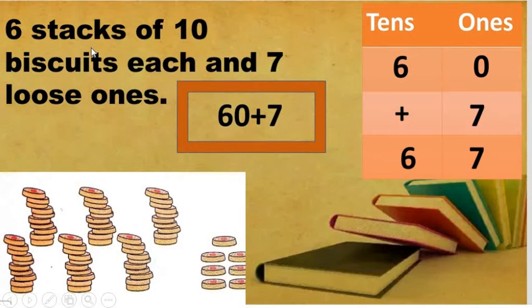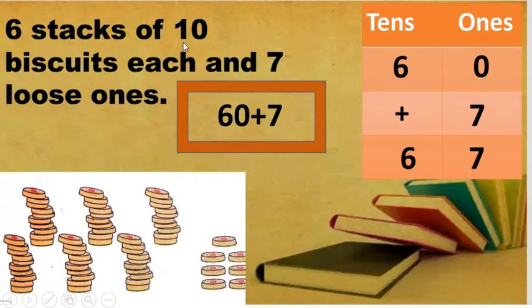Six stacks of 10 biscuits each and 7 loose ones. We have these 6 stacks of biscuits. In each stack there are 10 biscuits. If we want to solve this, first of all, look here. The first line of the given clue, which is 6 stacks of 10 biscuits, means 6 tens.